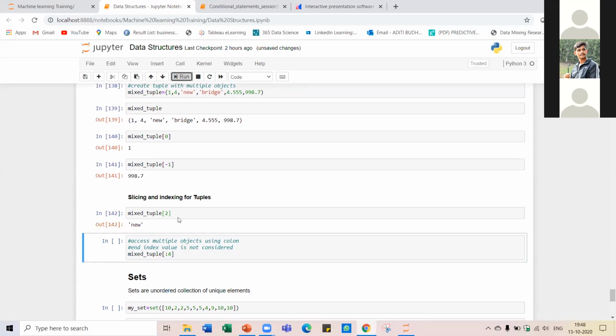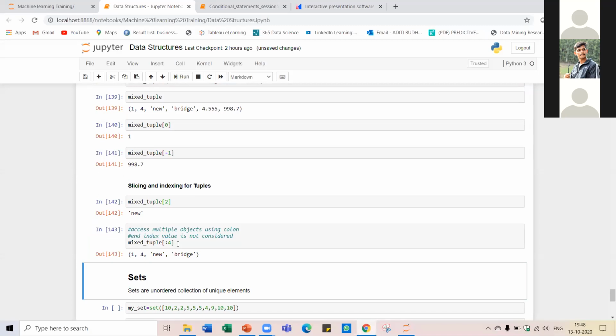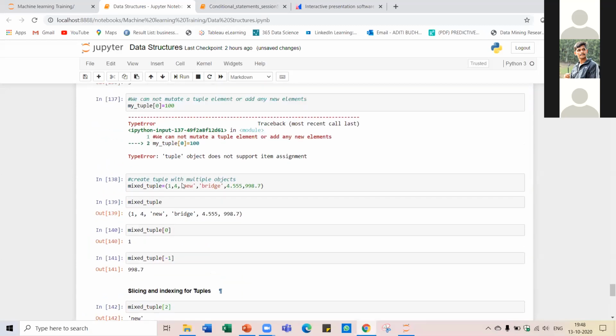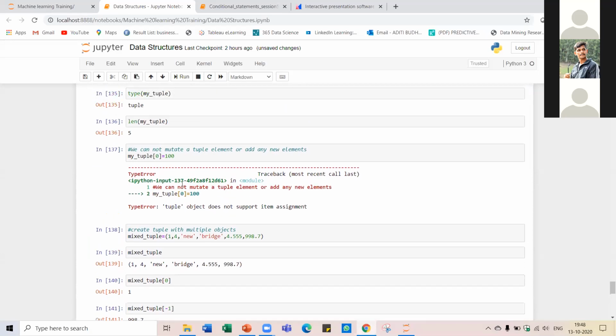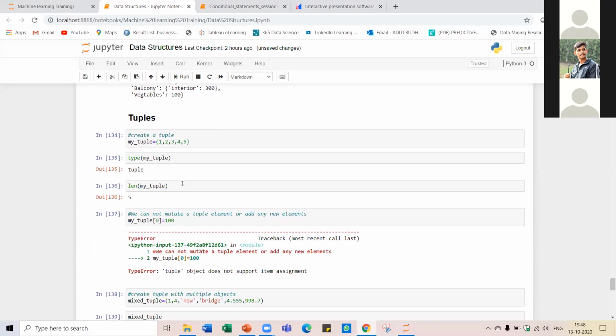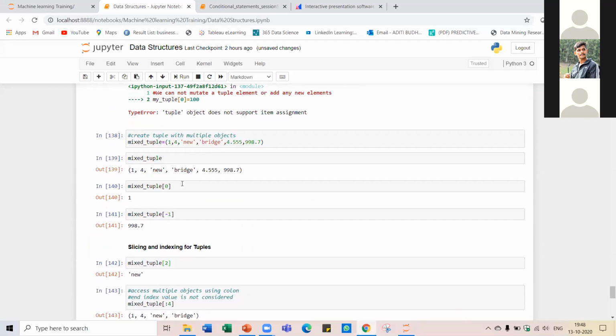You can also slice them similar to the way we had done in the list. So everything remains the same. The only difference is that you cannot change, you cannot add any values, and you cannot delete any values in a tuple.